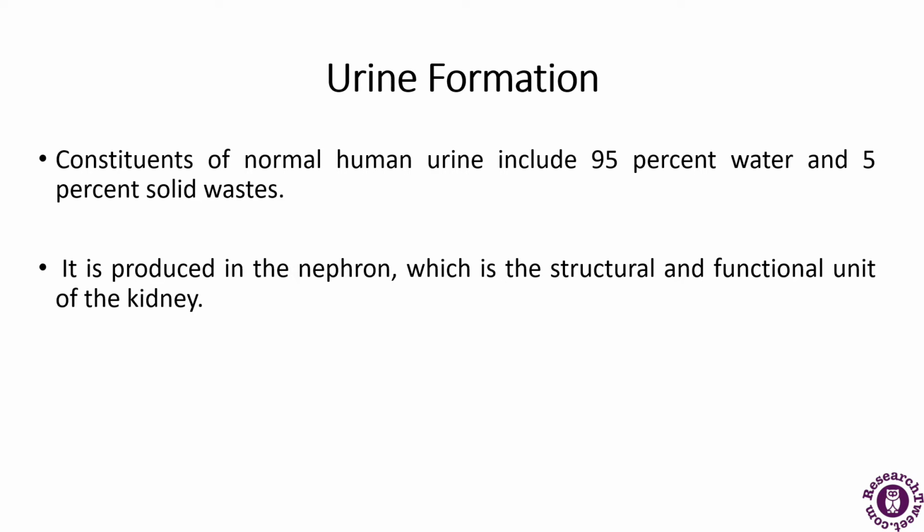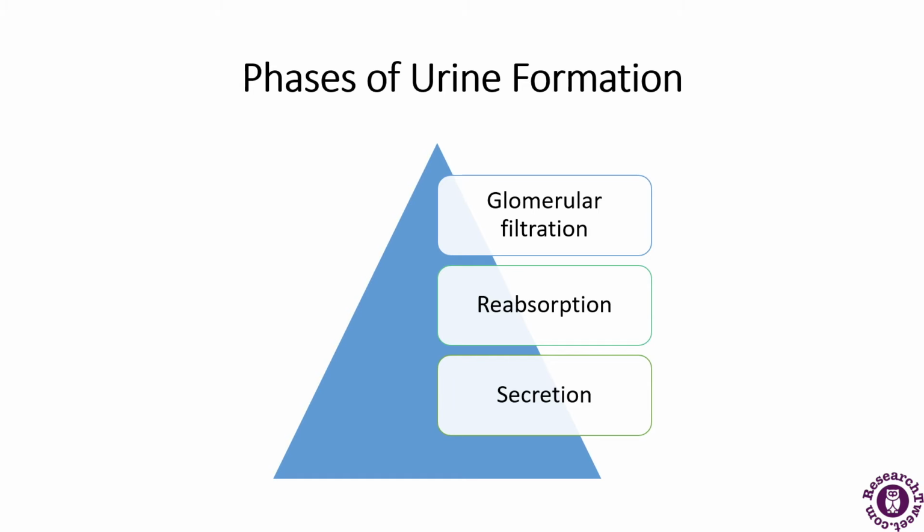Now, urine formation. What are the constituents of human urine? The constituents of normal human urine consist of 95% water and 5% solid wastes. It is produced in the nephron, which is a part of the kidney, the structural and functional unit of the kidney. Urine formation includes various phases. First, we will discuss glomerular filtration, reabsorption, and secretion. We will be discussing these three phases in detail.